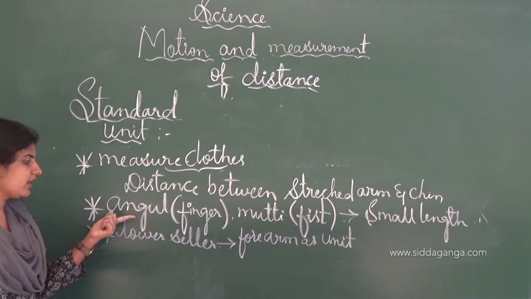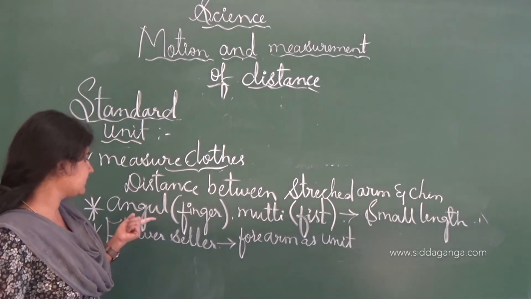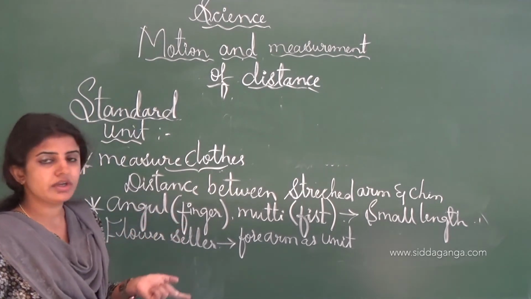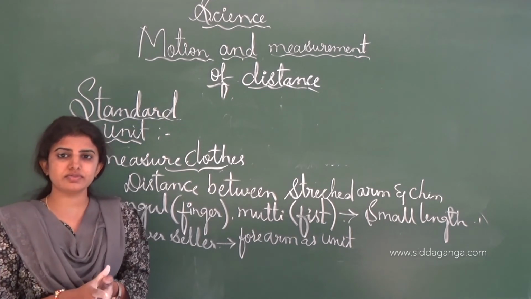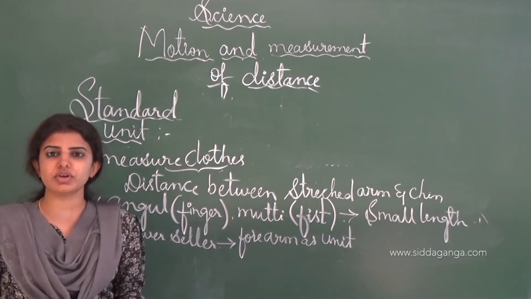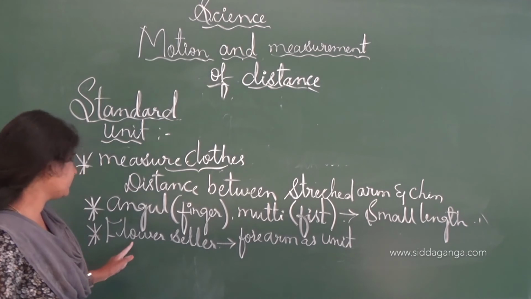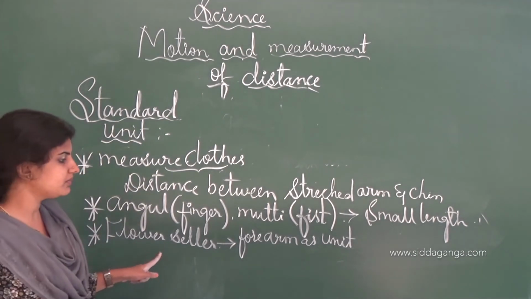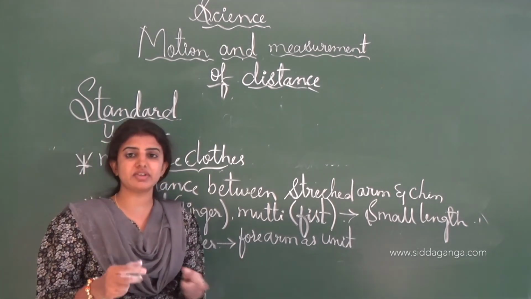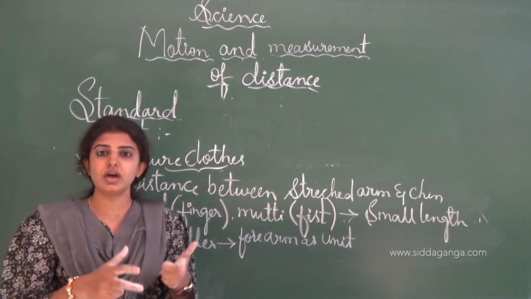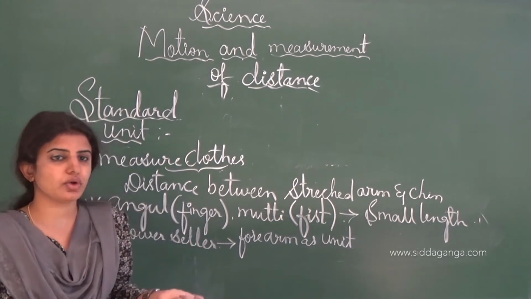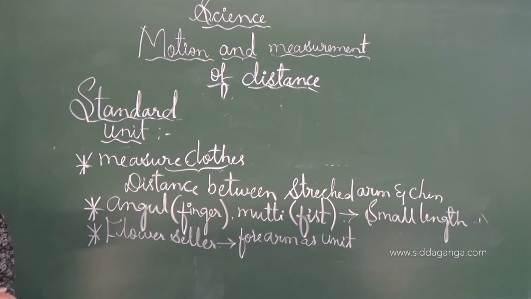And like that, angle and mutti, nothing but the finger as well as the fist, are used to measure the small length of an object or particular things. And next, the flower seller usually uses the forearm as a unit length for measuring garlands in many towns nowadays also. And this is all about the different types of measurement.